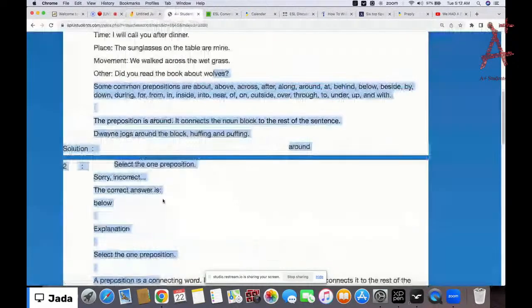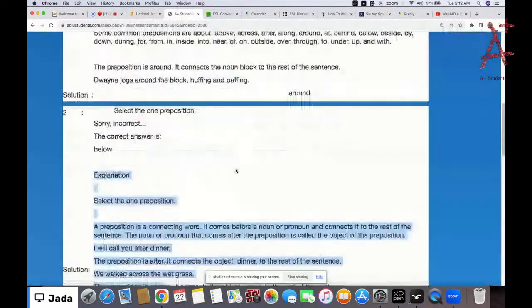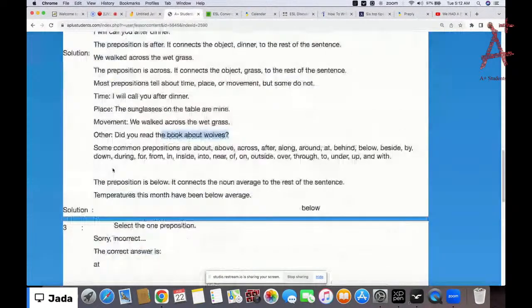We will go to see this, okay? And let's see if you can identify the prepositions. So we have: select the one preposition. The correct answer is below. So let's go to the question here. Temperatures this month have been below average.